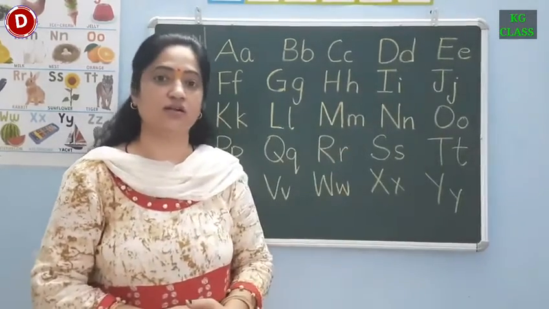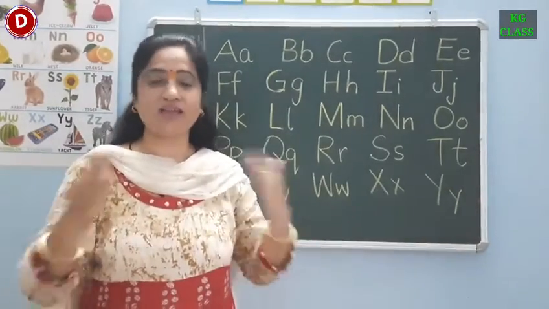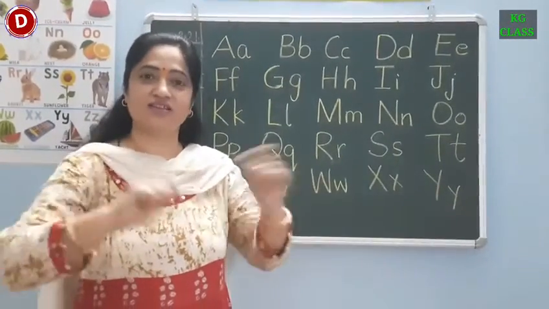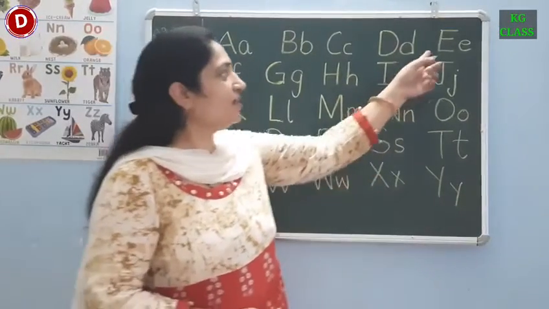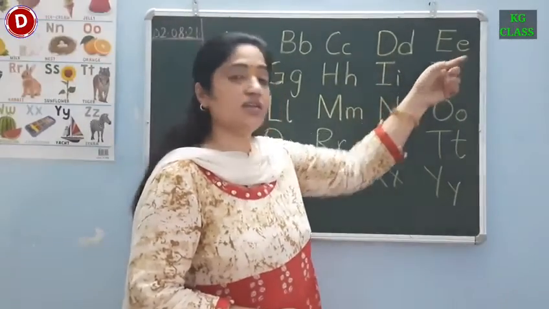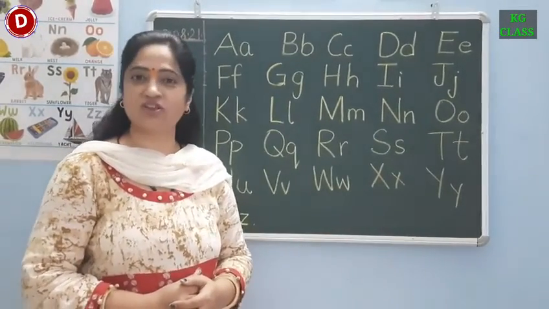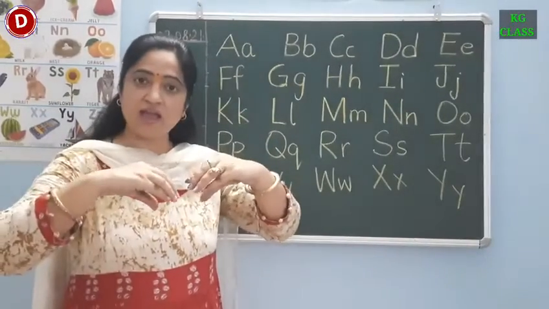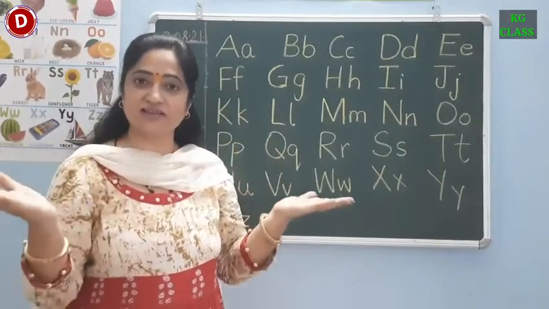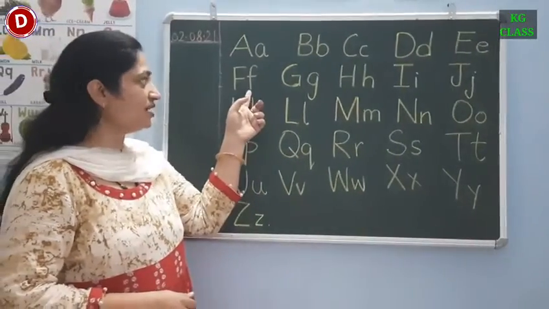Children, this is capital D and this is small d. D says d. See me play on my drum. Playing drum is a lot of fun with a da. So D says d. Capital E, small e. E says eh. The sound of E is eh. Now the song. Eggs in the pan, cracks the eggs like this. E says eh.